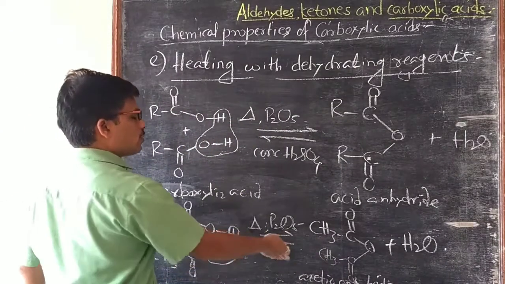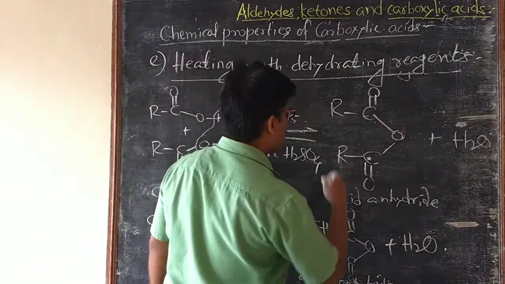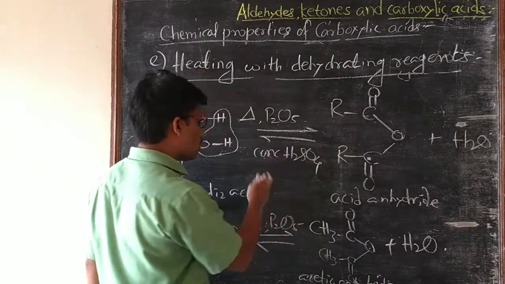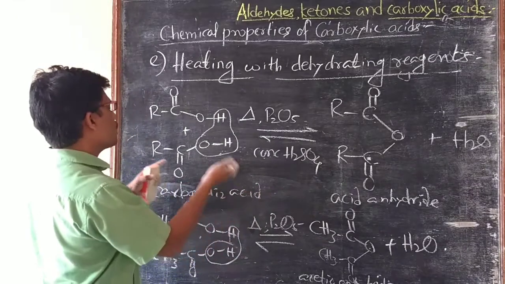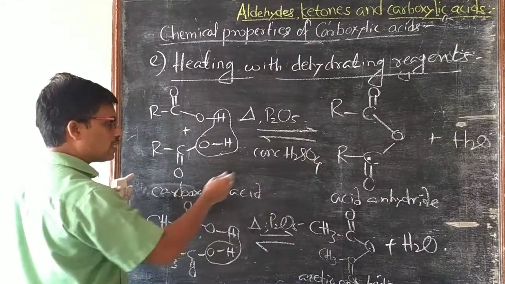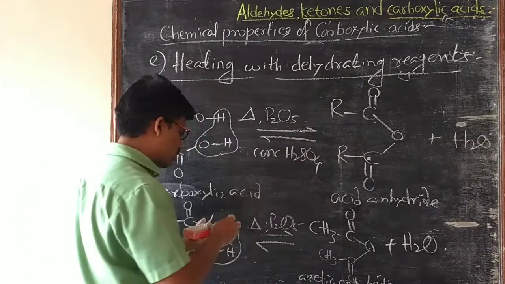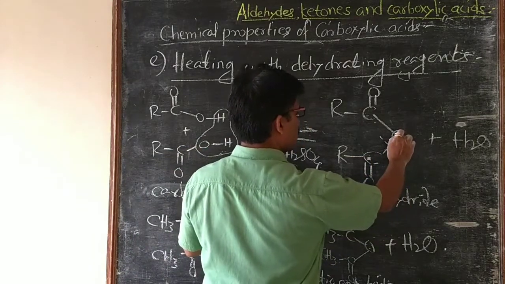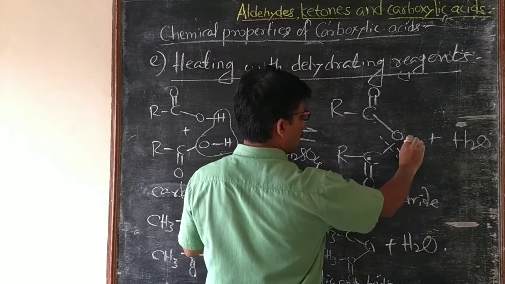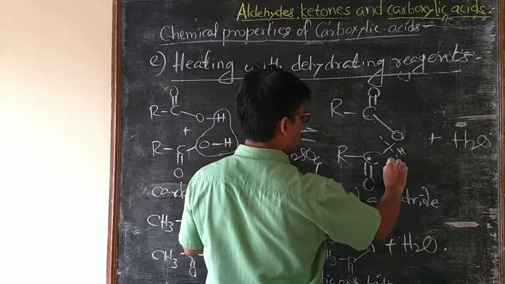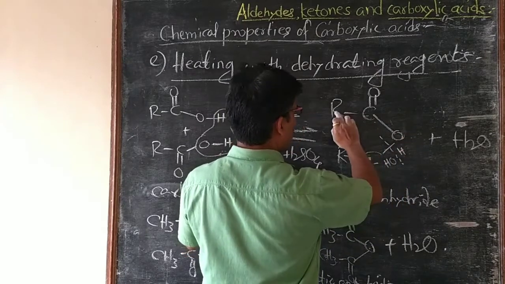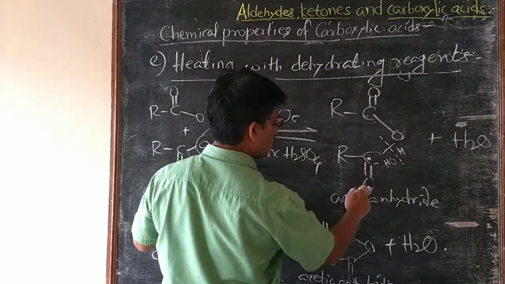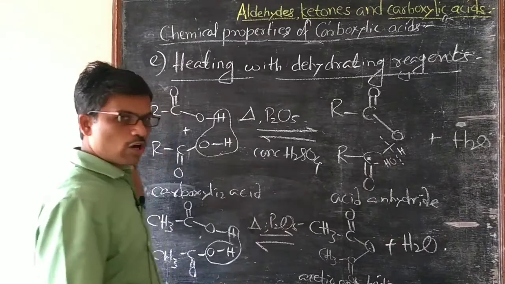It is a reversible process. The acid anhydride formed is readily hydrolyzed by water to form the corresponding carboxylic acids. That is, this reaction is reversible and it is hydrolyzed in this way. Here oxygen is electronegative, therefore H plus goes to oxygen and OH goes here, that is RCOOH, one acid, and RCOOH, another acid is formed.